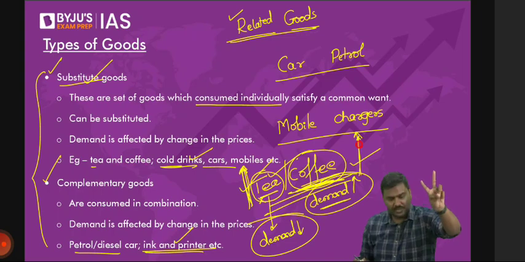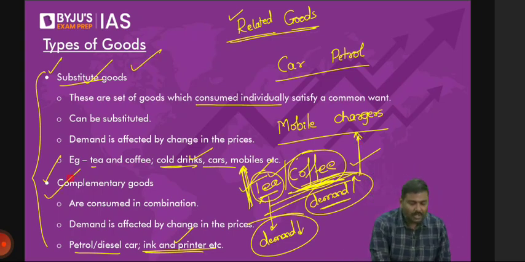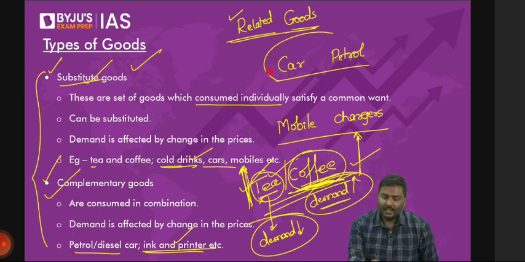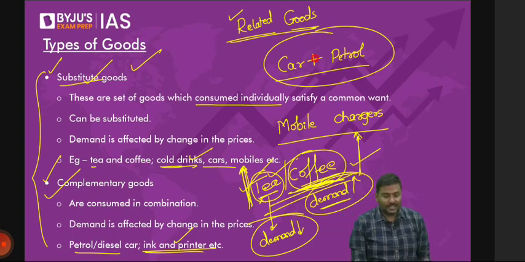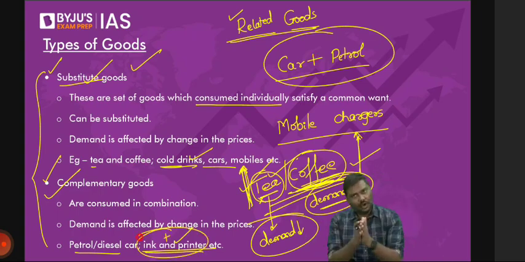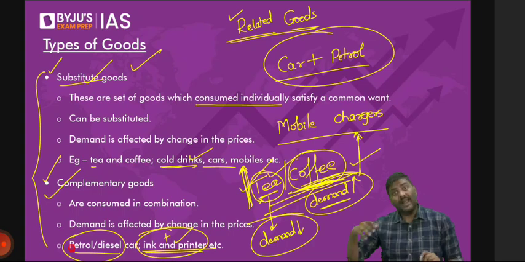These are substitute goods. What about complementary goods? These are not consumed individually. These are consumed in combination. Ink and printer combination. Petrol or diesel and car combination.